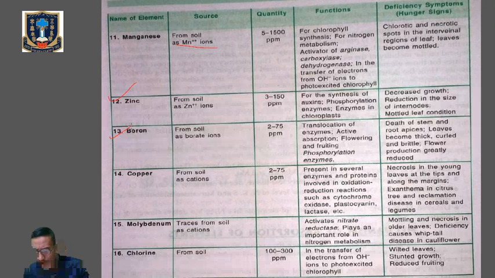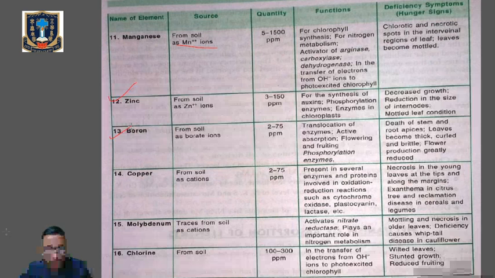Symptoms: it results in the failure of root tips to elongate. So they are the stems and the root apices. Leaves become thick, curled and brittle. Flower production will be reduced greatly. Then it causes hard rot of beets, drought rot of apples, stem crack of celery, water core of turnip, and browning of cauliflower. So these are the different diseases or symptoms in deficiency of boron.